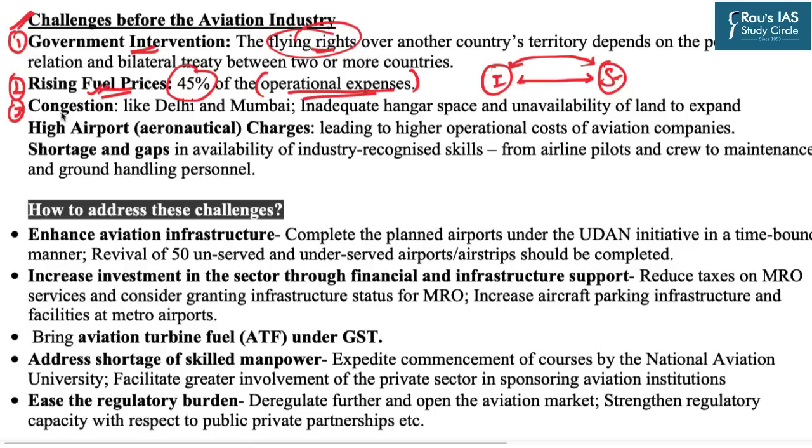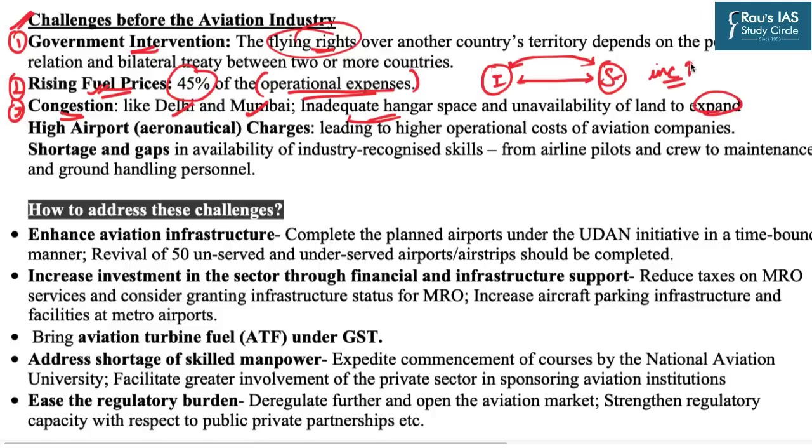Third issue is of congestion. Airports in India like Delhi, Mumbai as well as Bangalore, these airports are saturated with the availability of space and the number of flights which they receive. Further, because of the unavailability of the land nearby these airports on account of increasing urbanization and industrialization, we are not able to expand our airports.